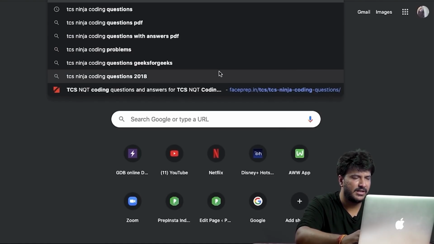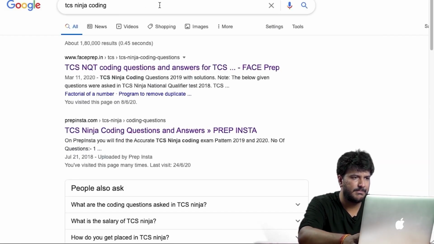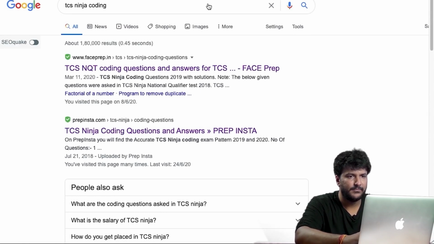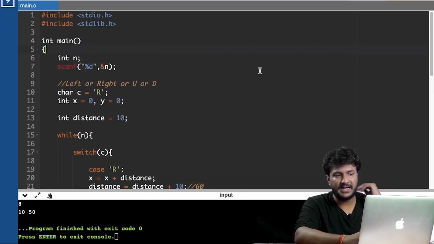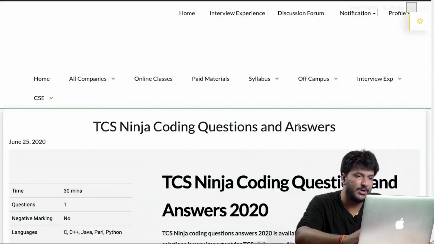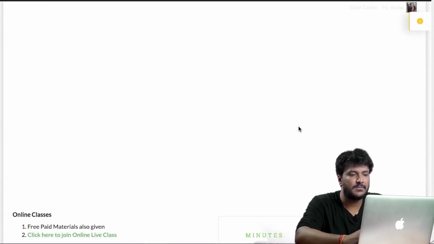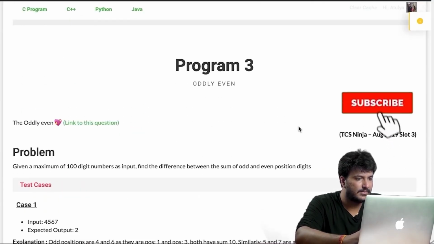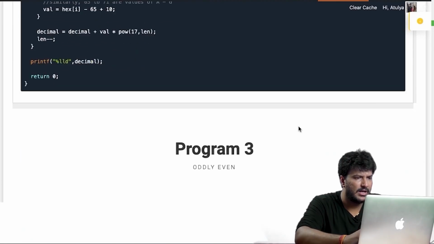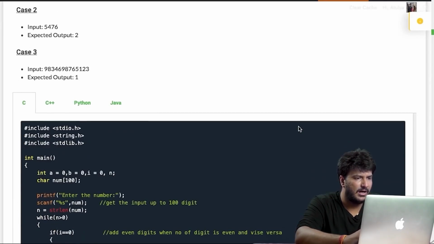So again, TCS Ninja Coding. If we go back to our website, in this case, you will be able to find all the questions, or for this particular question, you will be able to find the code in C++ and Python also, and Java as well.